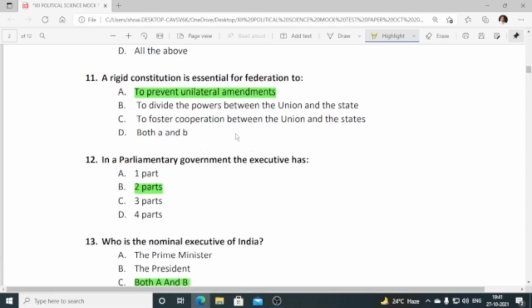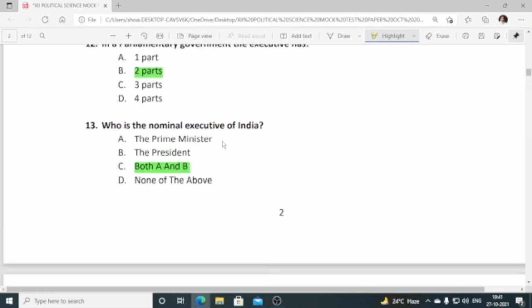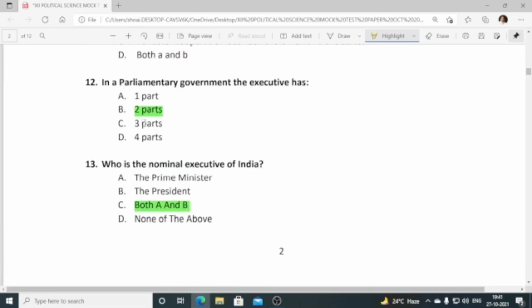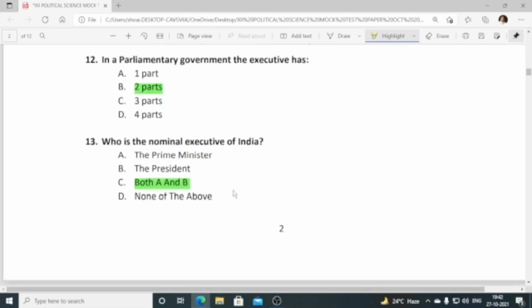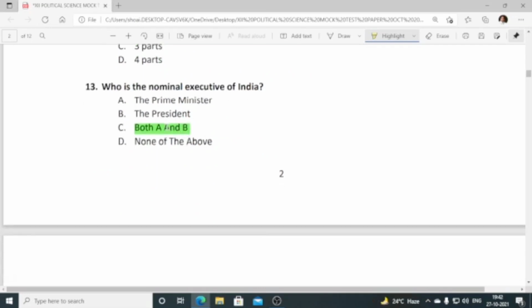Number 11, a rigid constitution is essential in a federation to prevent unilateral amendments. Number 12, in a parliamentary government, the executive has two parts: political executive and permanent executive. The next one, who is the nominal executive of India? Sorry, the answer is wrong. The nominal executive in India is the president.